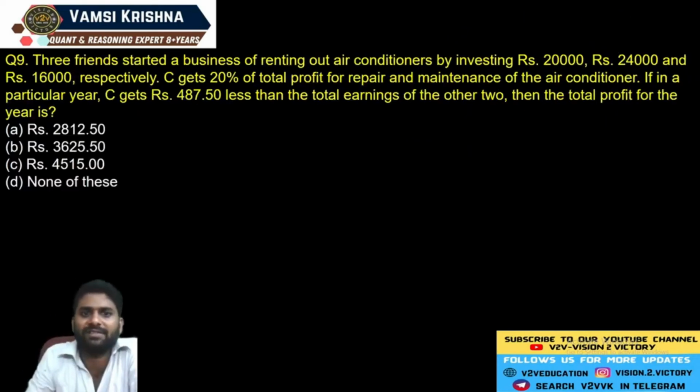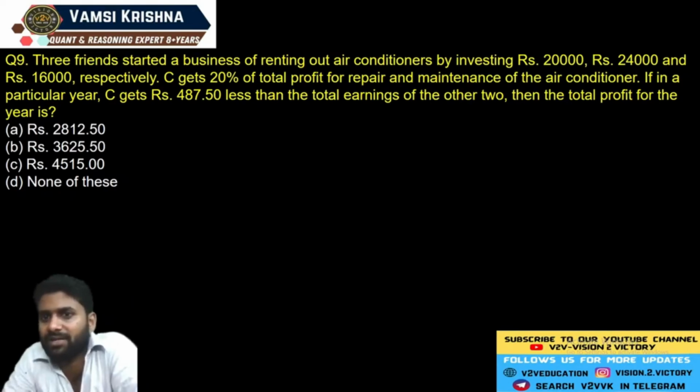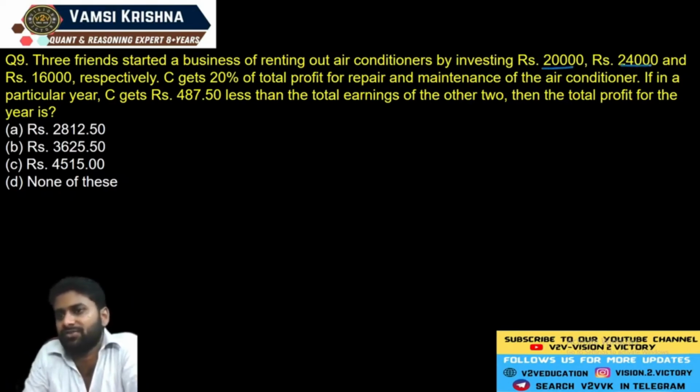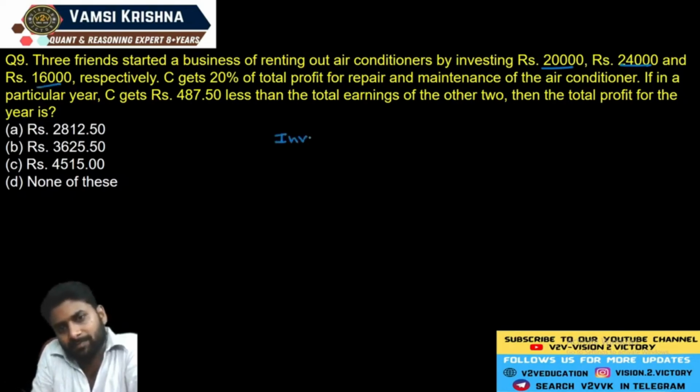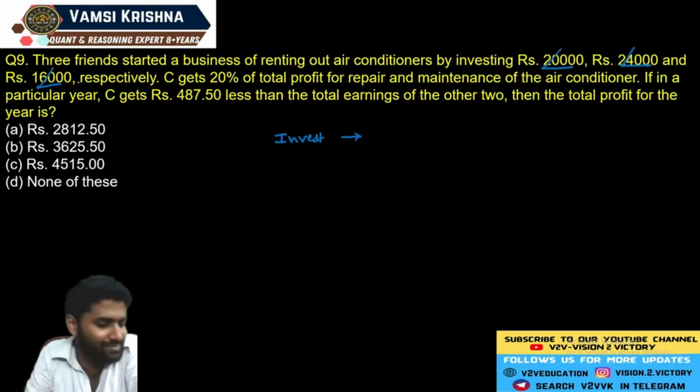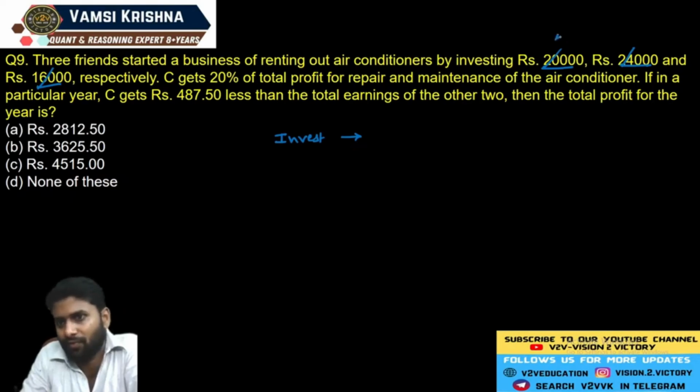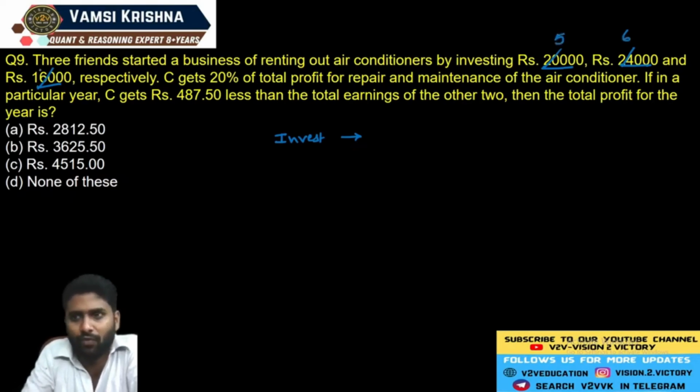See the next question, question number 9. There are 3 friends who started a business renting out air conditioners by investing 20,000, 24,000 and 16,000. First, the investment ratio. Just go through the cancellation. All these numbers are cancelled by 4 tables: 4 5s, 4 6s, 4 4s.